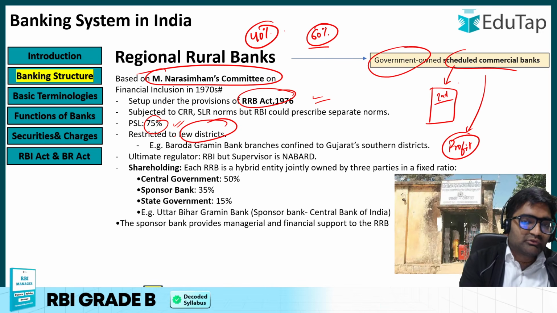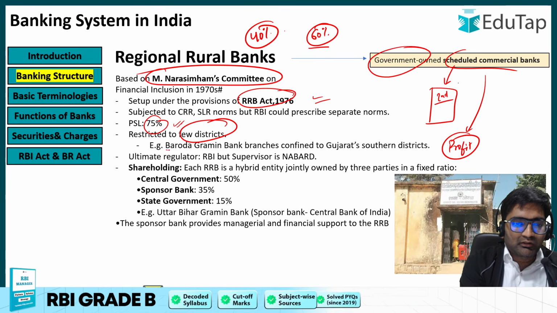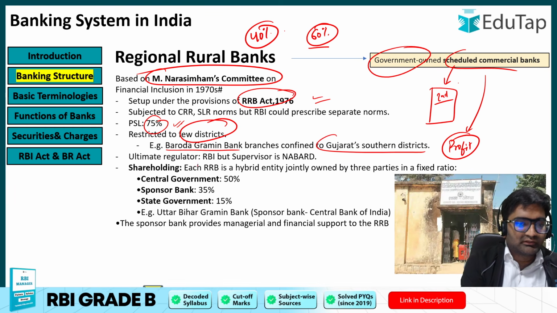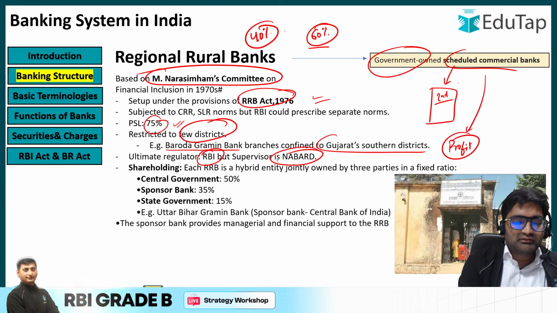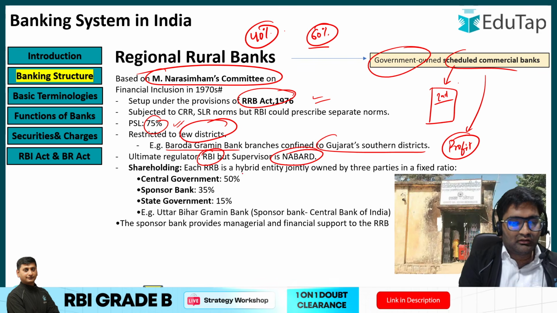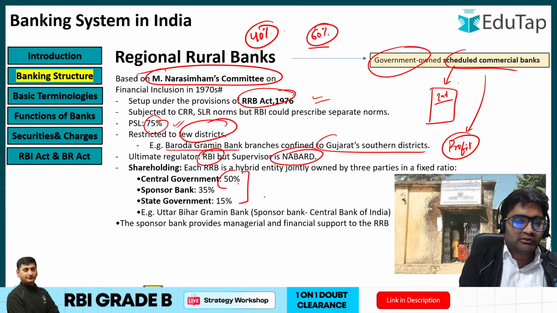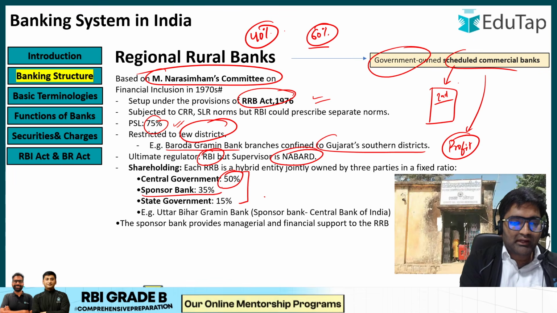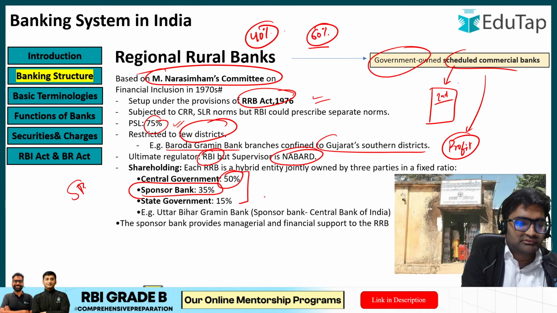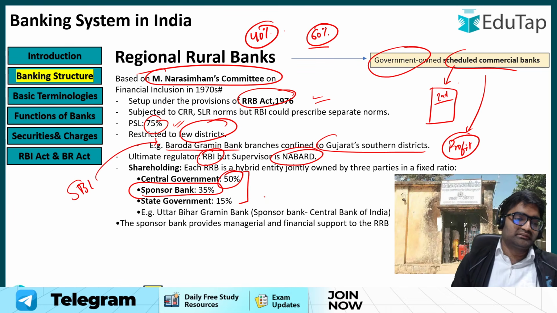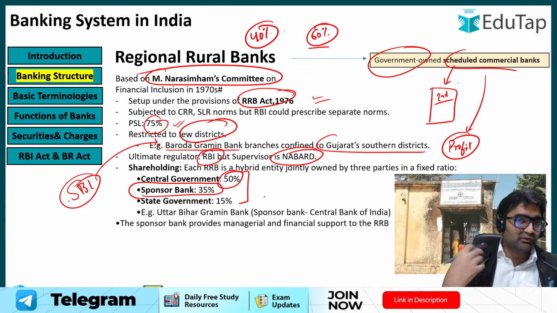They are restricted to a few districts only, like Baroda Gramin Bank branches are in southern districts of Gujarat only. The ultimate regulator is RBI, while the supervisor is NABARD, and their financing structure is also very interesting. They have 50% shareholding of the central government. There should be a bank that sponsors them, like SBI sponsors, let's say, Baroda Gramin Bank. So there should be a sponsor bank, and then it will be established.